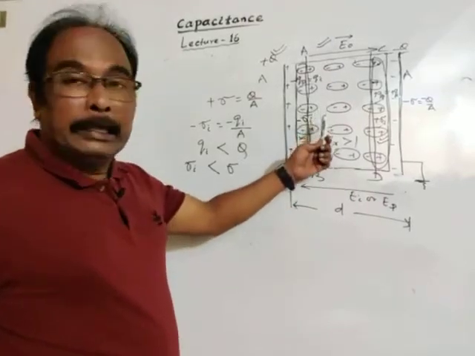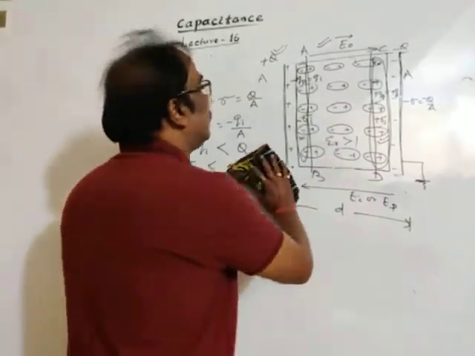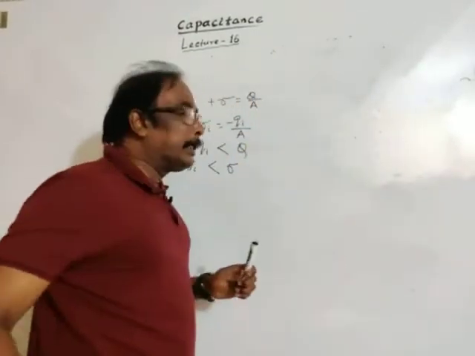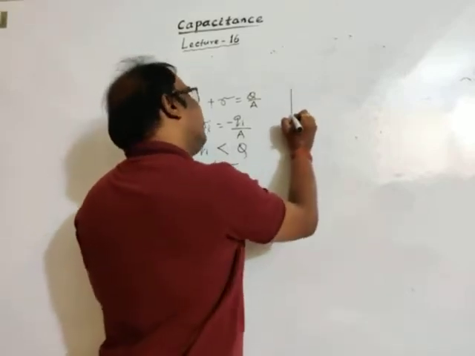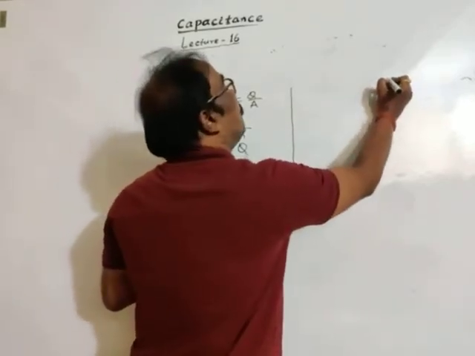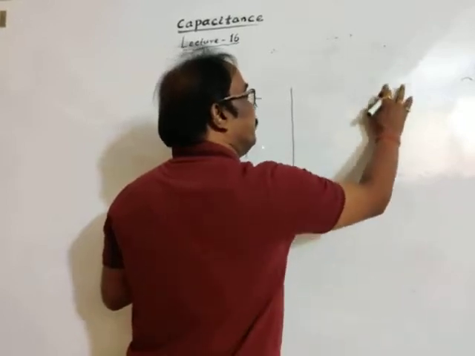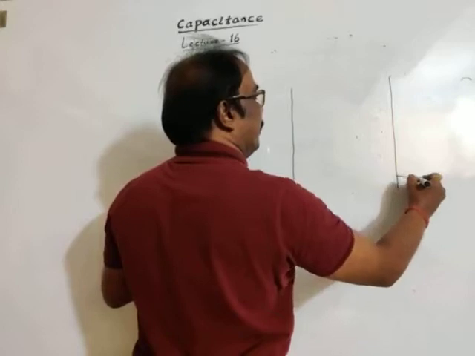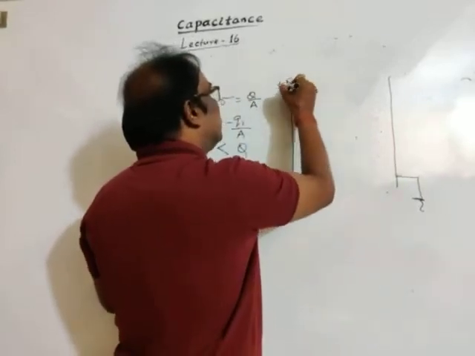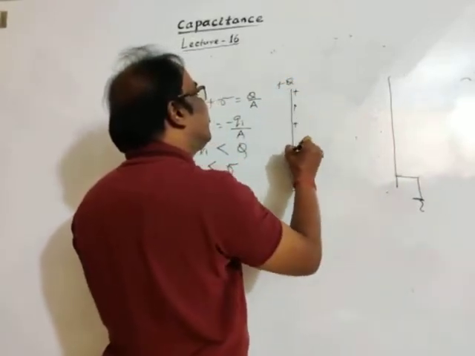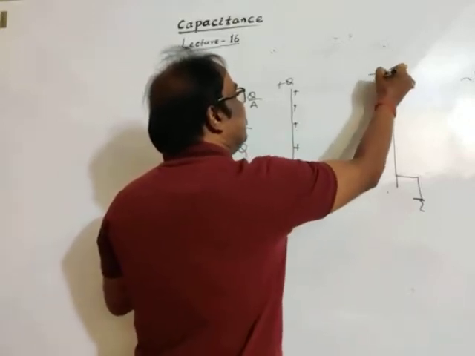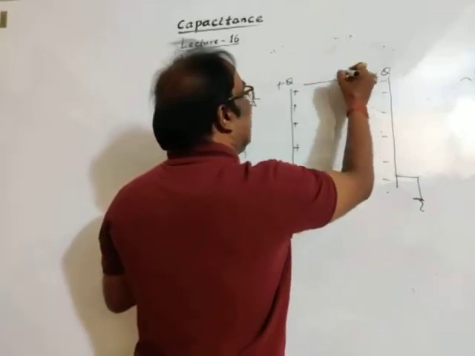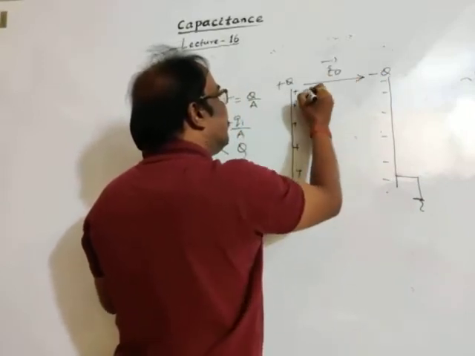If you find it easier, I am representing the diagram again for clarity of understanding. These are the two oppositely charged plates. This one is earthed. This plate is given positive charge Q, and the induced charge is minus Q. The original electric field is E naught, directed from positive to negative.